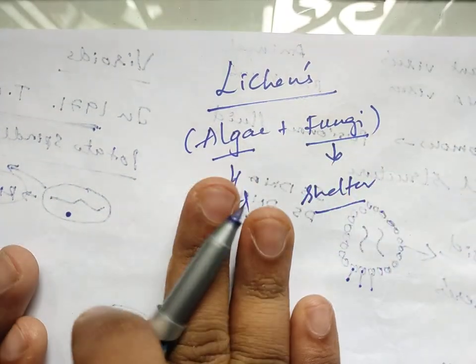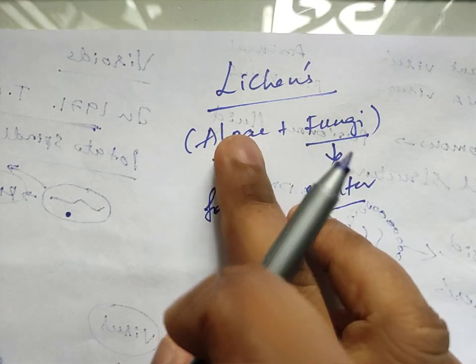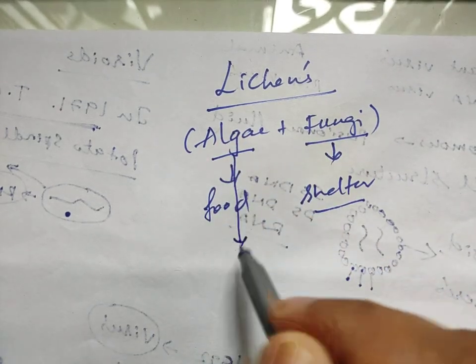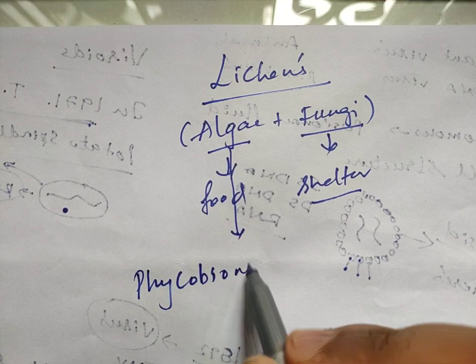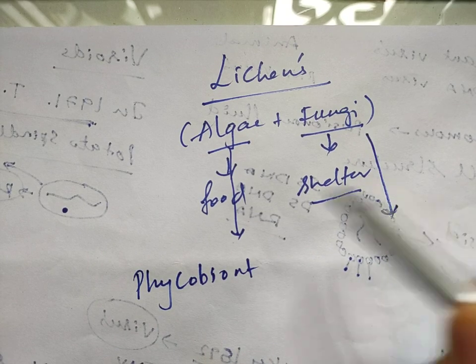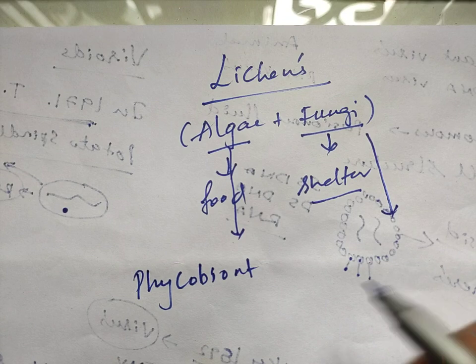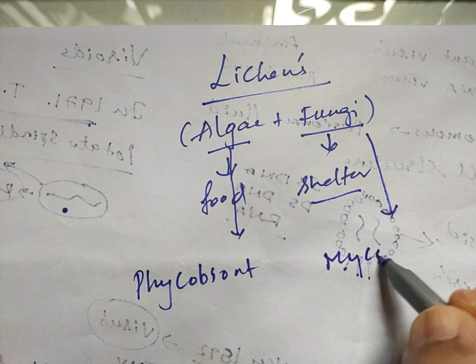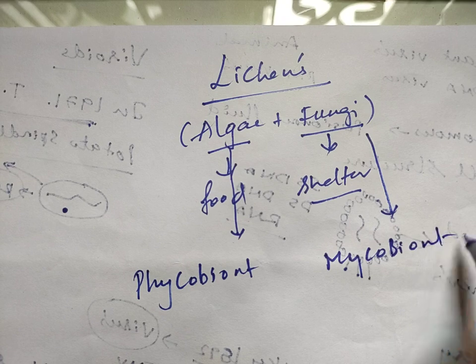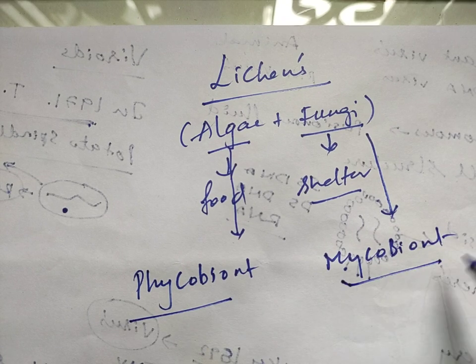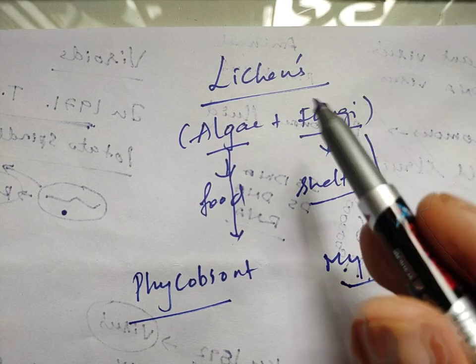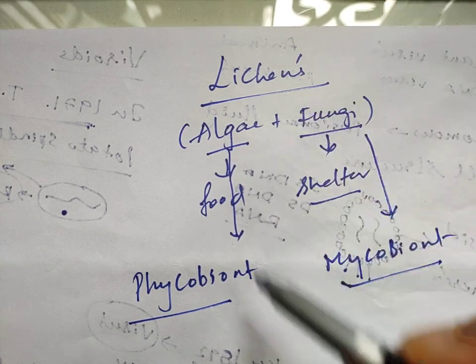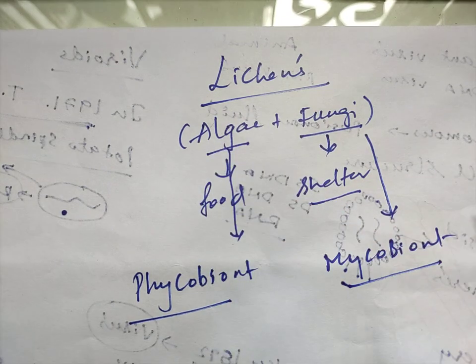Okay, and the algal partner present in this lichen is called phycobiont, and the fungal partner present in the lichen is called mycobiont. These are also one of the best pollution indicators, because lichens do not grow in a polluted area.